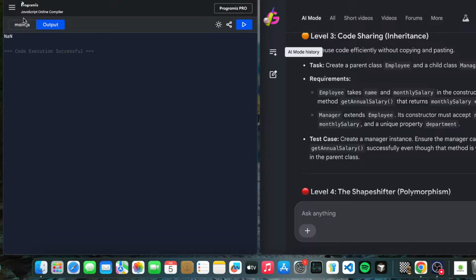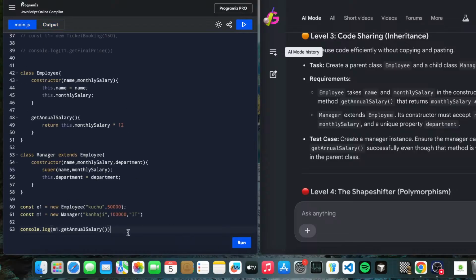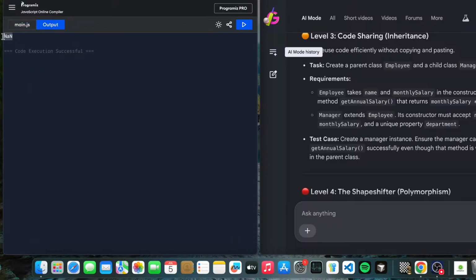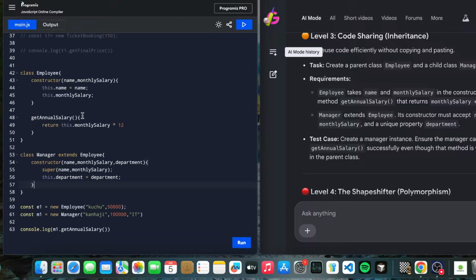Oh, that is NaN, not a number. Why is this so? I didn't get this. We have used the super keyword, right? We didn't expect a NaN. So if you are guessing the error that we have made in the code, you can comment, so it will be helpful for us to decode easily and practice together. We'd love to see you.